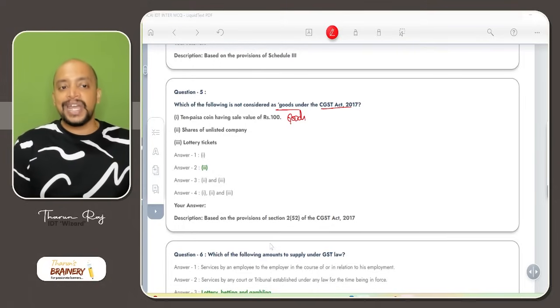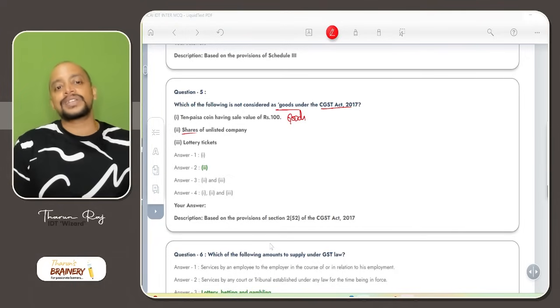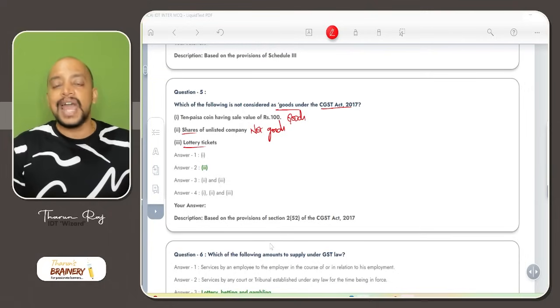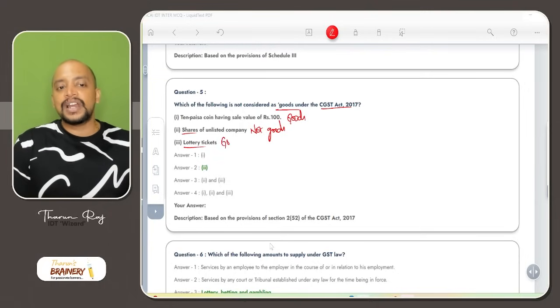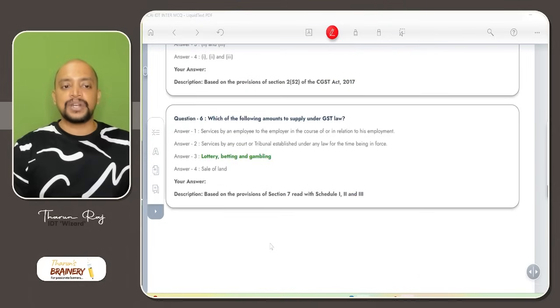Sale of shares of a listed or unlisted company, securities, are neither goods nor services. So it is not treated as goods. Lottery tickets will come under actionable claims. Actionable claims are treated as goods. So option 2 is the correct answer. Then next one, question number 6.